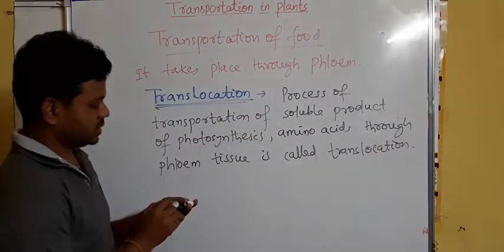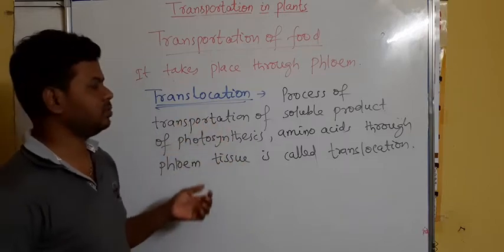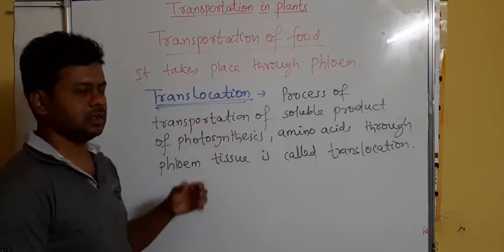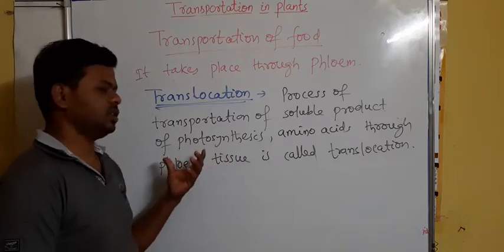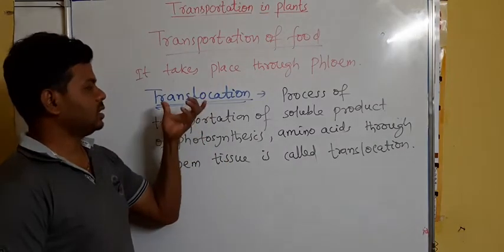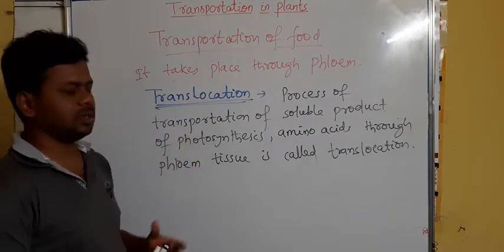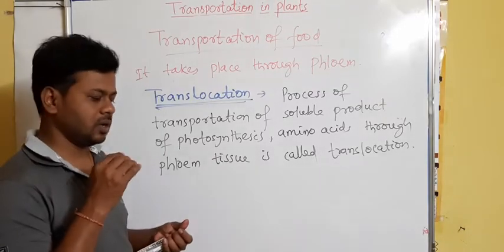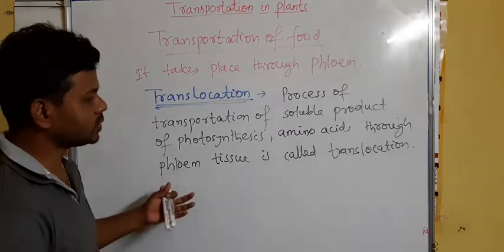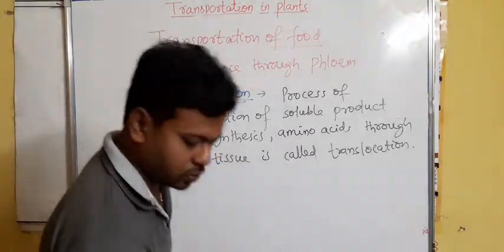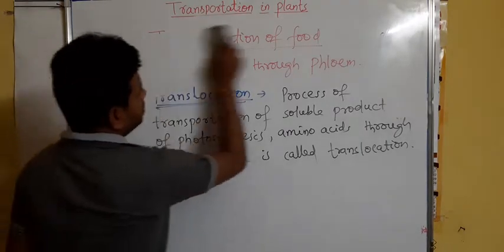When water is transported through the xylem, no such definite term is given, but when food and amino acids move through the phloem tissue in plants, the term translocation is given. So translocation is the movement or process of transportation of food in plants, which takes place through phloem tissue. Then we'll read about the mechanism of translocation.